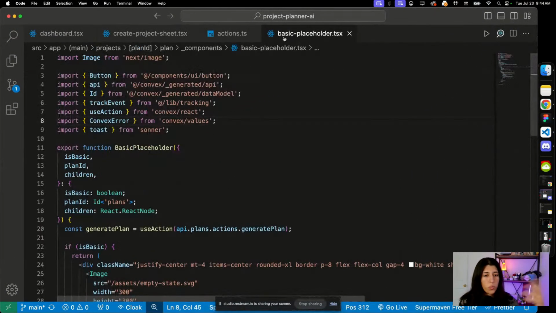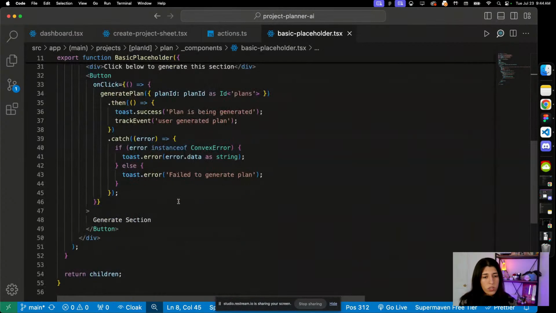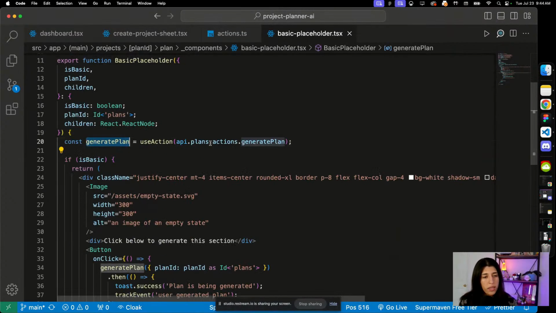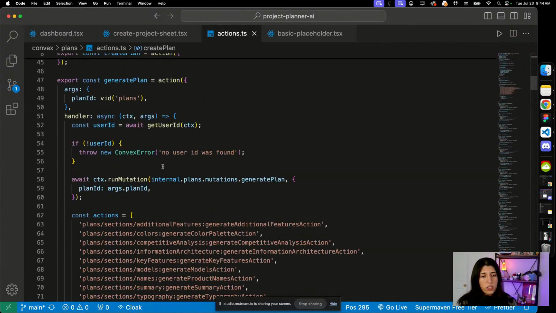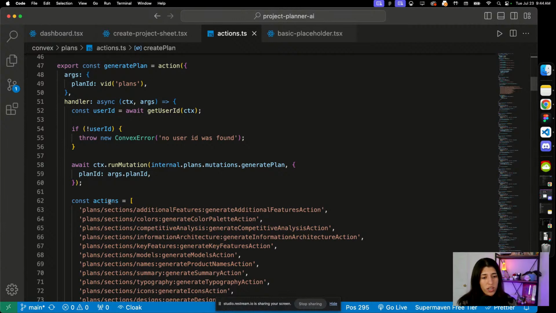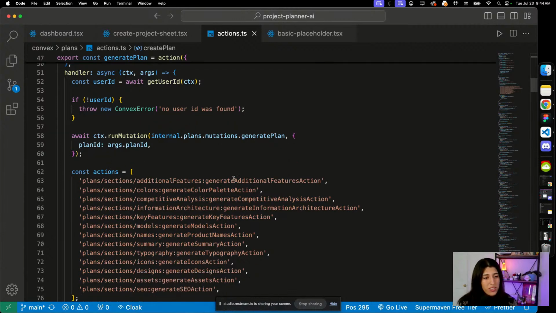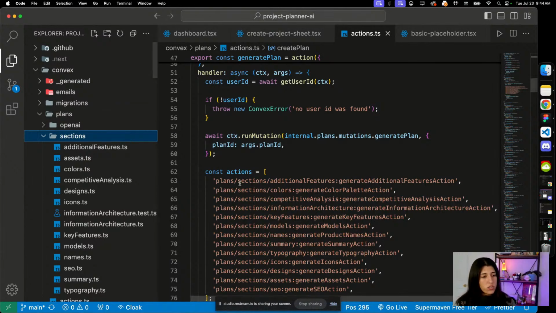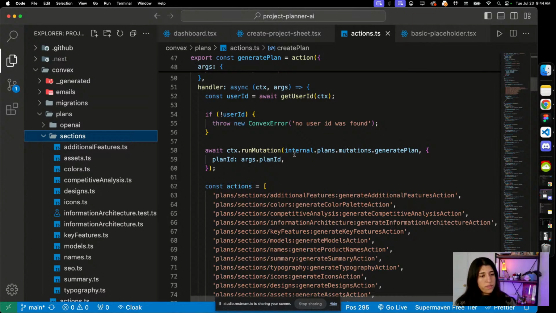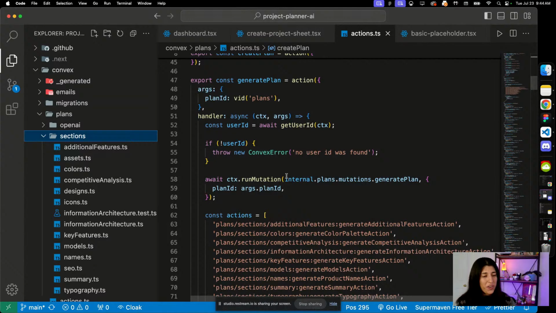So how the placeholder one works, right? I got this placeholder. We press generate plan, and then it's going to hit that generate plan endpoint within my Convex actions. And then it's going to go through a bunch of actions that we want it to go through. So we have more things. We want it to generate different sections. So we have an array of strings. We're going to run an internal mutation. So this is all like Convex lingo and syntax, but it's really easy for me.